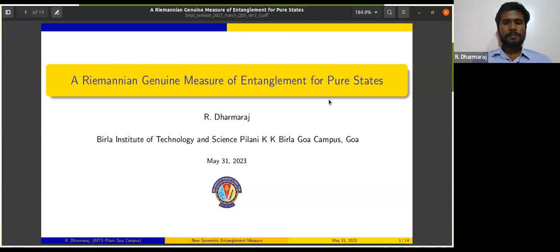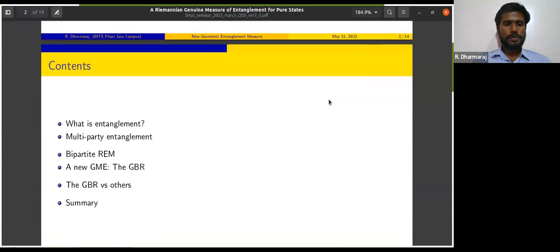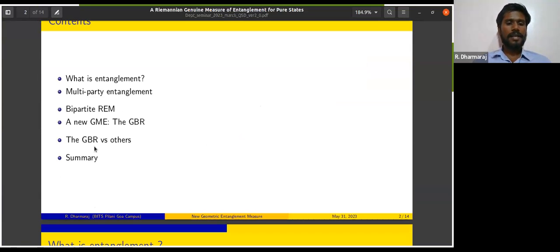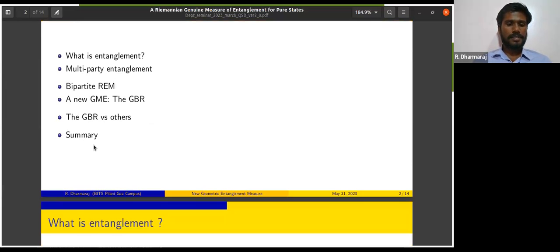In this talk, I'll introduce some of the basics to make it self-contained. So I introduce to the audience what is entanglement and what is multipartite entanglement. Then the third and fourth areas are what we have defined in the work, which is the bipartite Riemannian entanglement measure, and using that, how we defined a new measure for pure state entanglement, which we called GBR. The last part is we compare the GBR with the other existing measures and show how this measure has an advantage over some or many of the existing measures. And the last one will be the summary of all the contents.